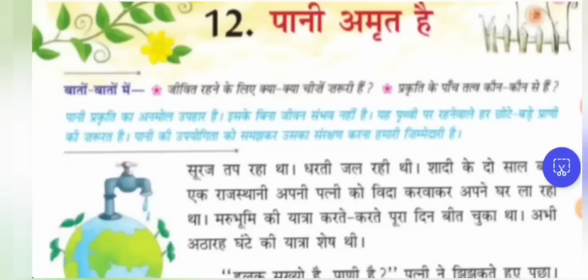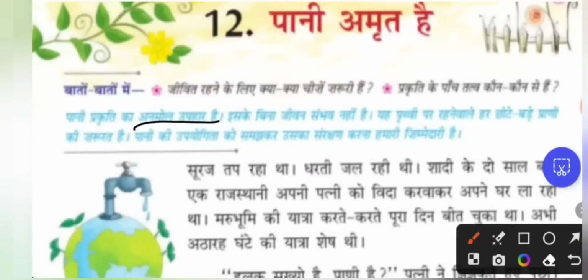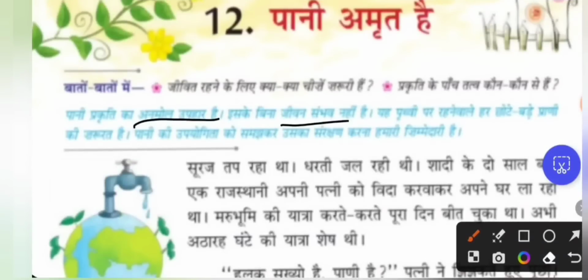Water is nature's priceless gift. So the water is anmol. It means priceless. Very precious, right? Upahar is a gift from nature. Without water, life cannot exist at all. That's why in the solar system, only on the earth does life exist, because earth is the only planet which has water in it.